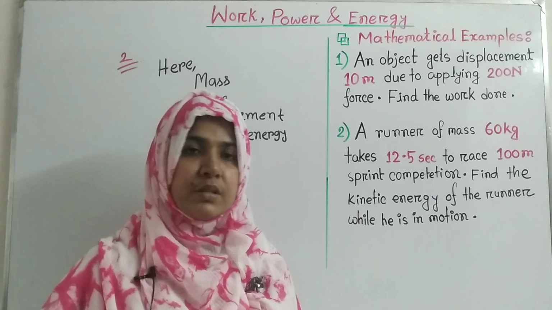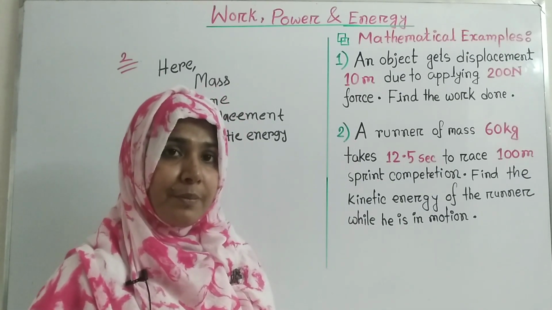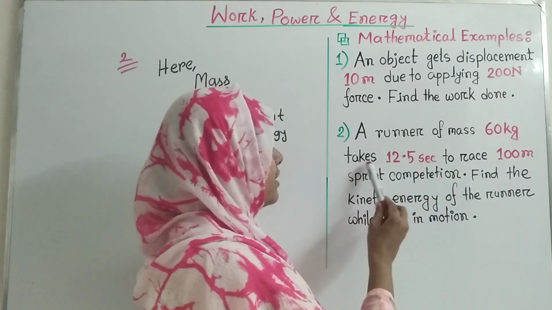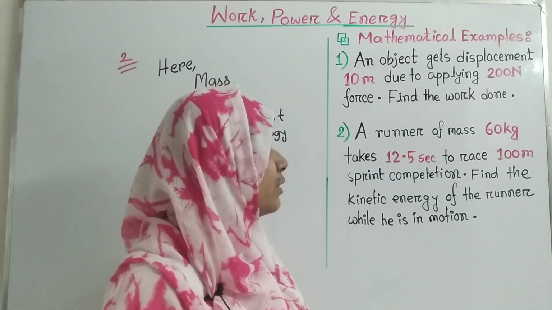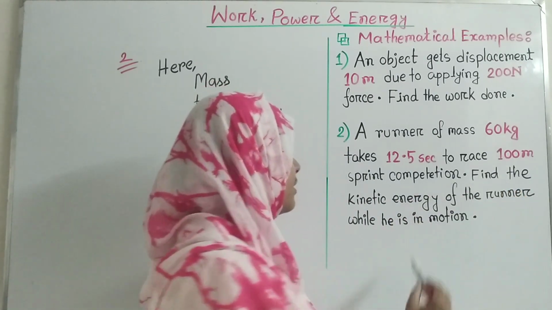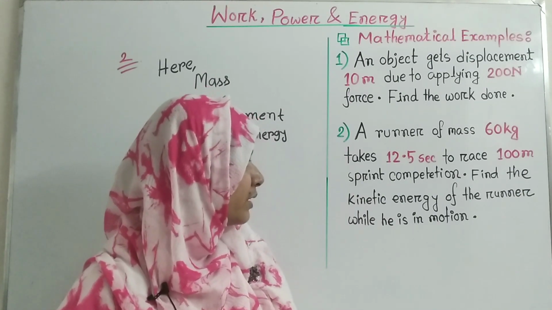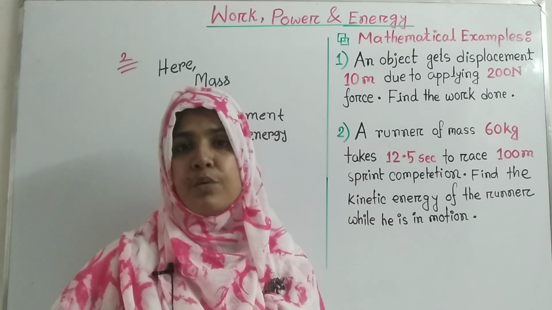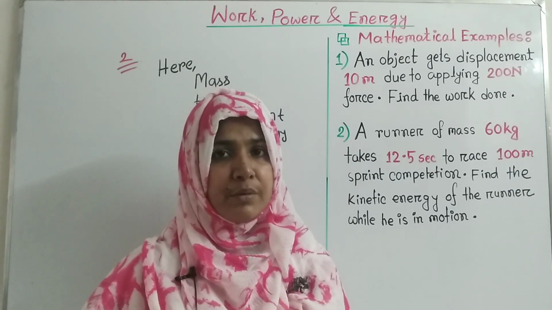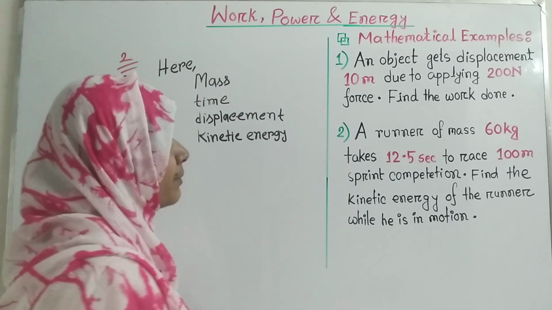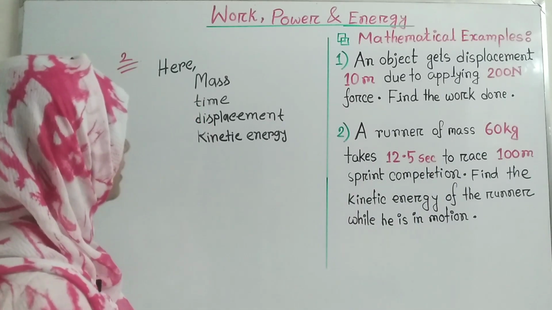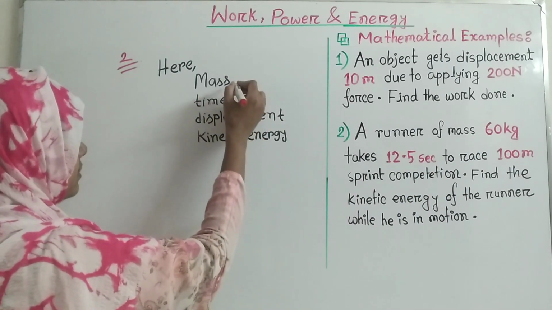Now our second question is, a runner of mass 60 kg takes 12.5 seconds to race in a 100 meter sprint competition. Find the kinetic energy of the runner while he is in motion. So here the given information is, you can see that the mass of the runner is given 60 kg. So you know that mass is denoted by m.